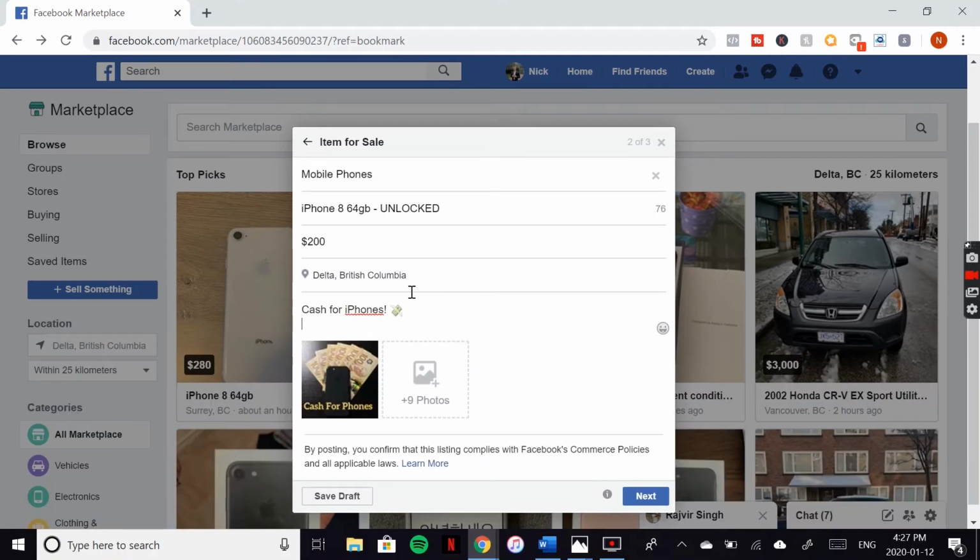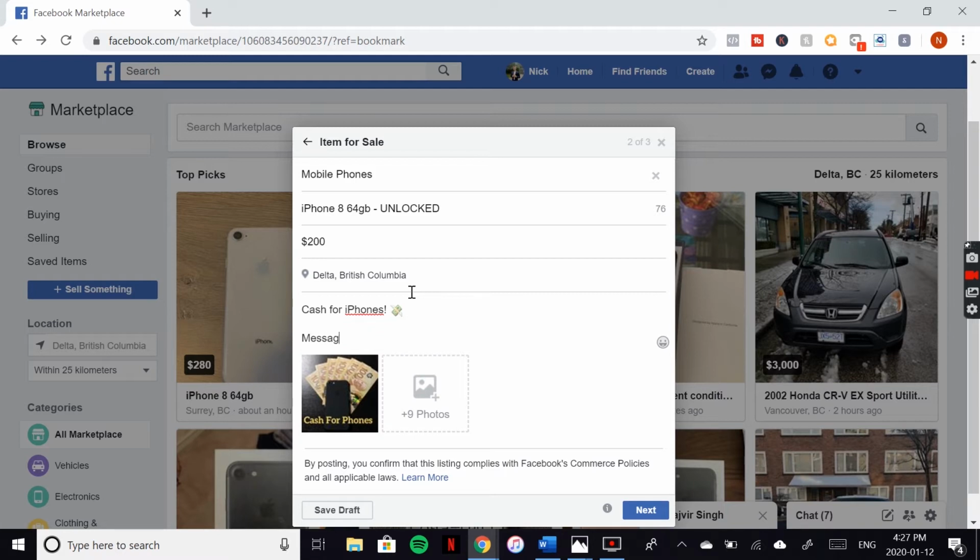Cash for iPhones. We'll put message us, and it's always important, as well as just another tip. It's always important when doing any kind of advertising. Always say we, always say us, and make it sound like you're a company and you have more than one person. It just sounds more professional. Strength in numbers. That's just what I do.